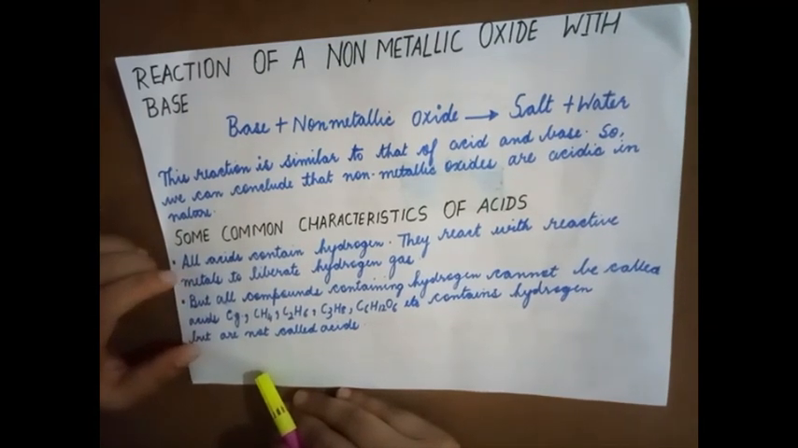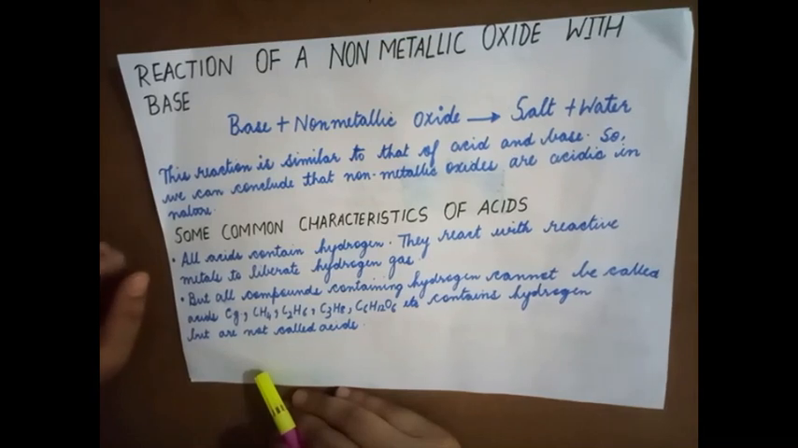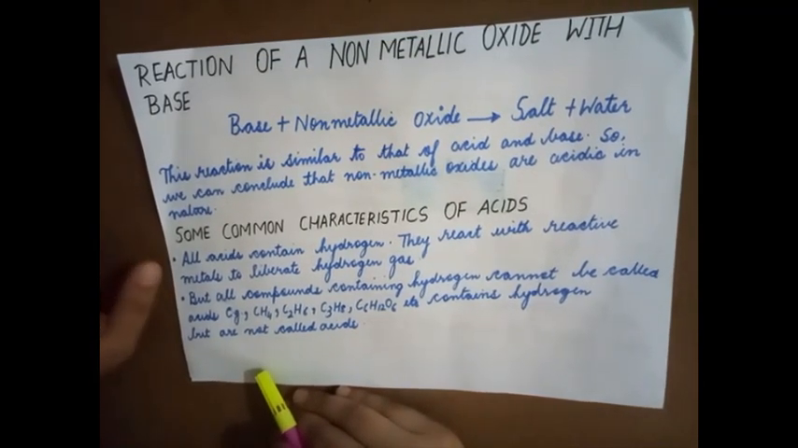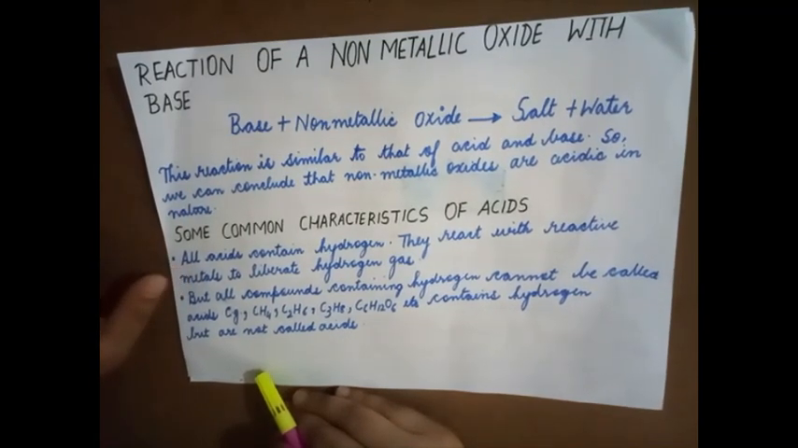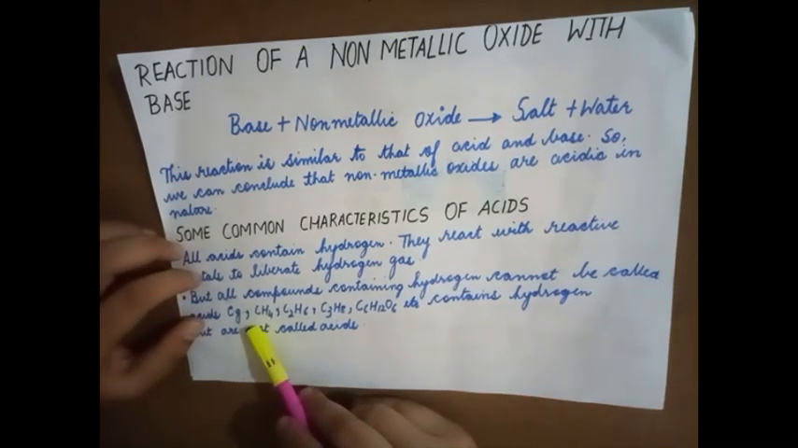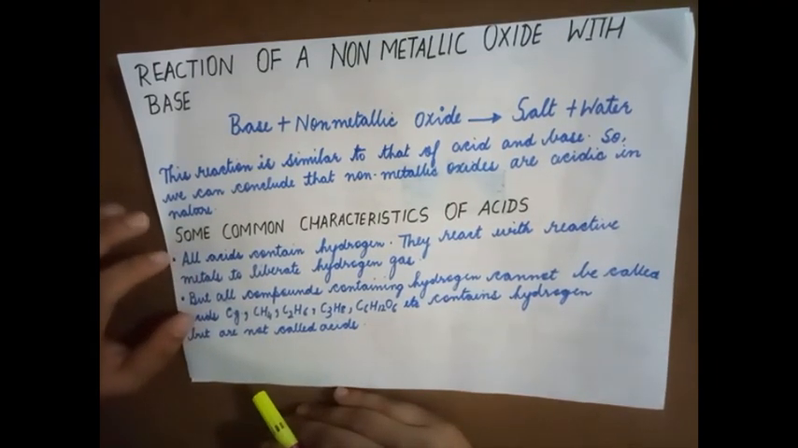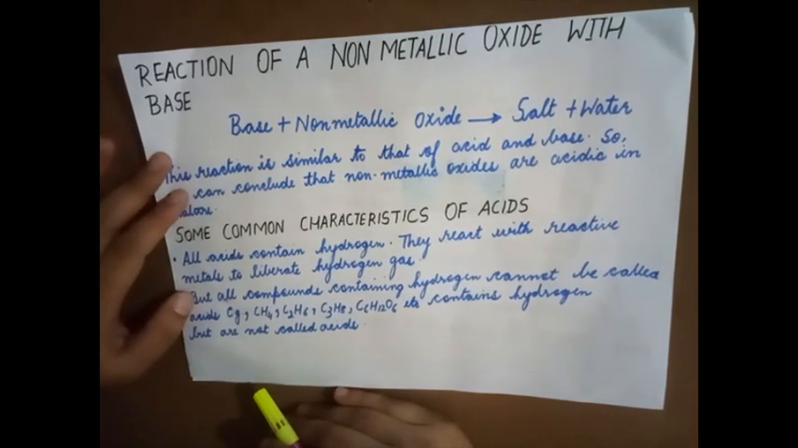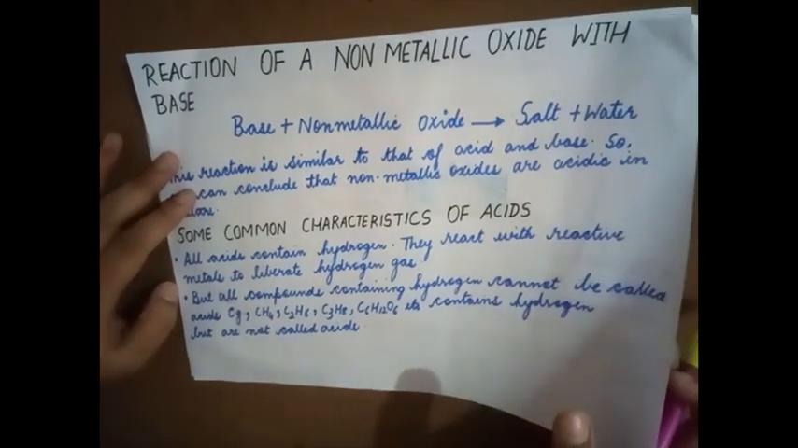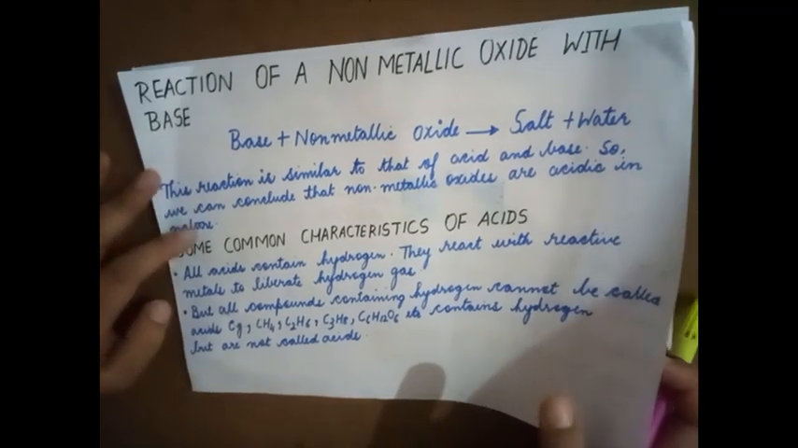Now why is it so? Because when you add acid to water, it breaks up into its ions or charged particles. For example, HCl forms H plus and Cl minus. What are these? These are ions or charged particles. Whereas when you dissolve CH4 or C2H6, it does not dissociate into ions, or they do not form charged particles. That's why we cannot categorize them as acids.